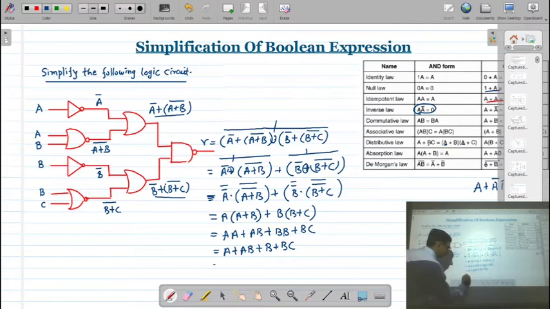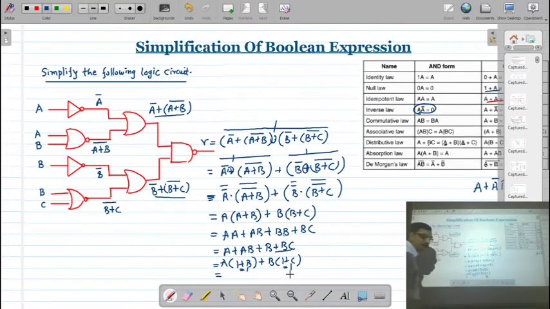Then if you take this A common, you will get 1 plus B. Here if you take this B common, you will get 1 plus C. So ultimately 1 plus B is equal to 1, 1 plus C is also equal to 1, and our final result will be A plus B.